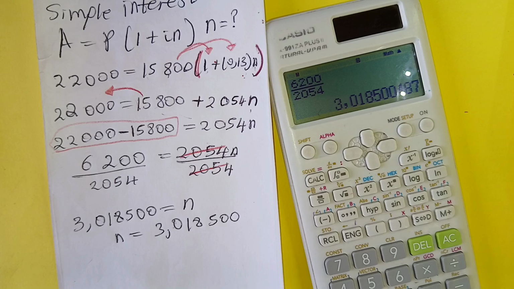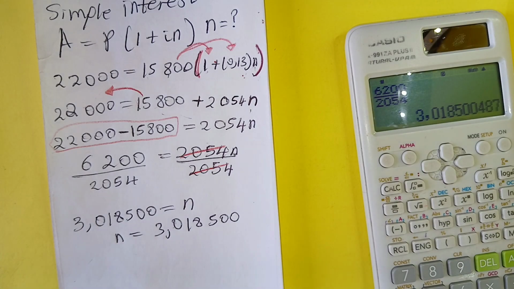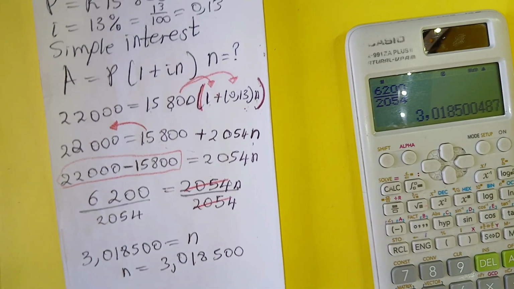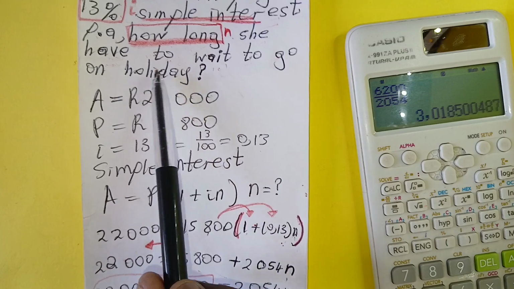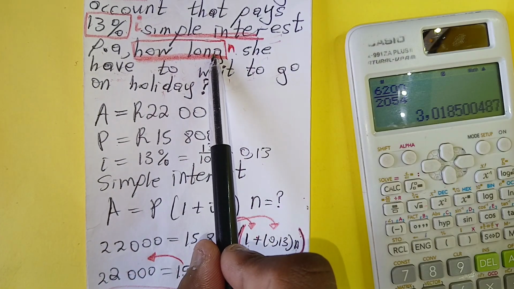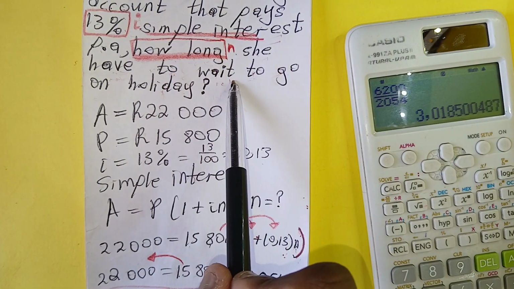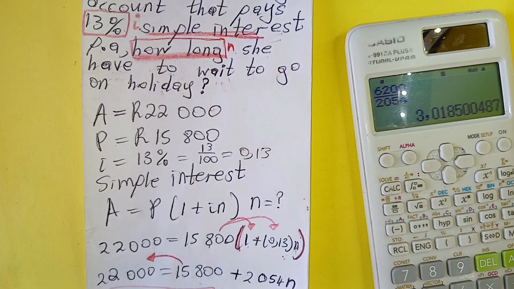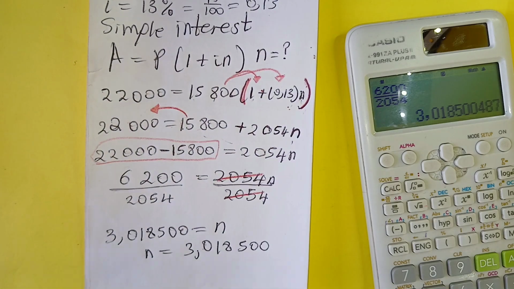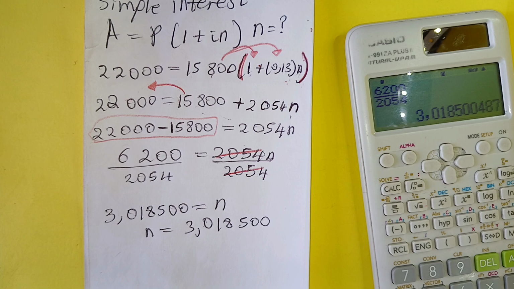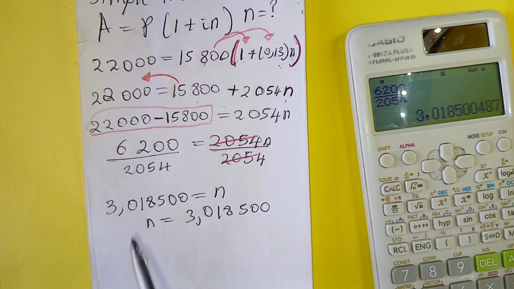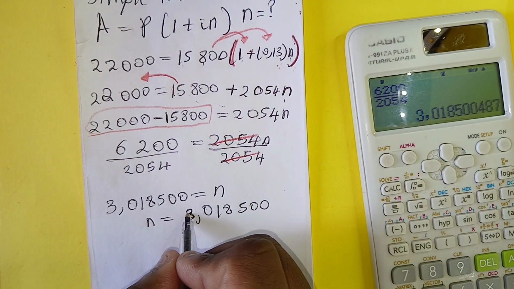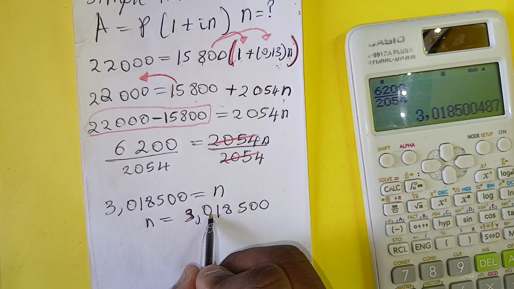So now what I want you to recognize about this question, they ask you how long she has to wait to go on holiday. How long? They ask about the time, and the time that they ask about is in years. So we don't have these years, which is 3.0 something.